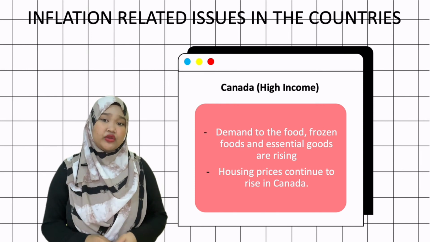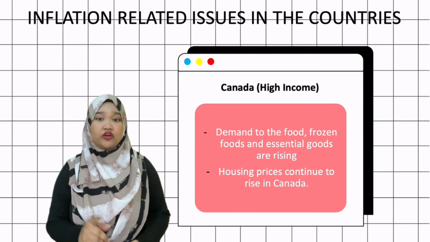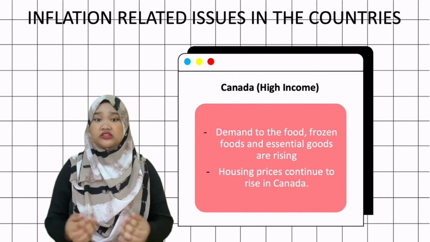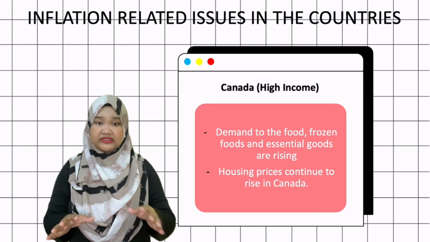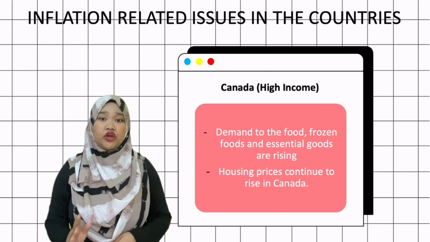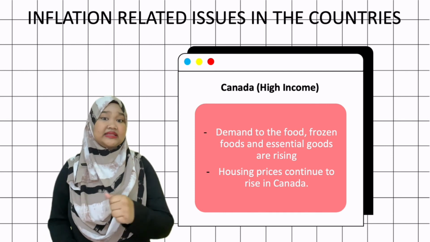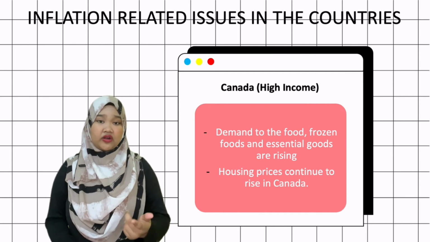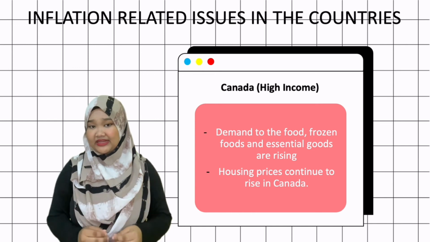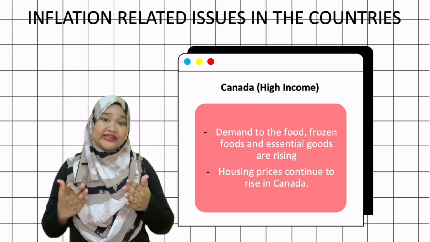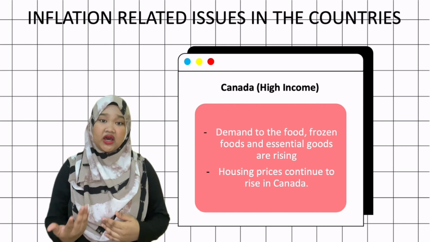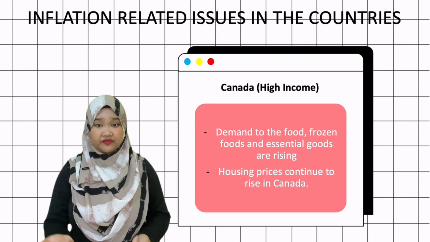Another related issue in the country is that housing prices continue to rise in Canada. The rate of house ownership in Canada is around 66%, and the majority of Canadians who do not own a home rent a leased house, apartment, or suite from a landlord or property business. Due to COVID-19, as people started working from home more often, people want to buy their own house to get comfort.